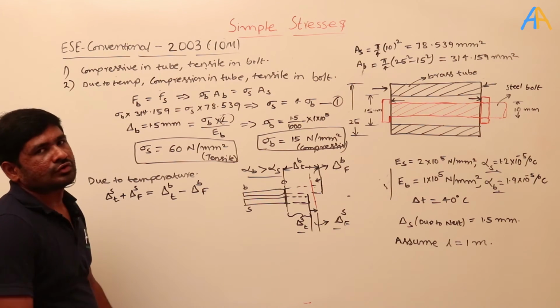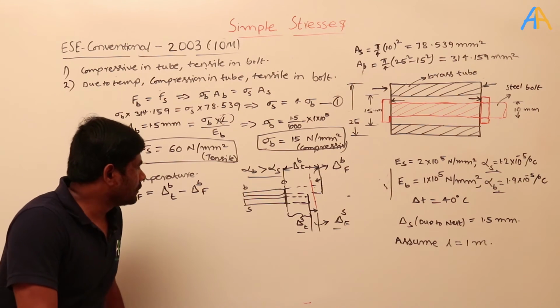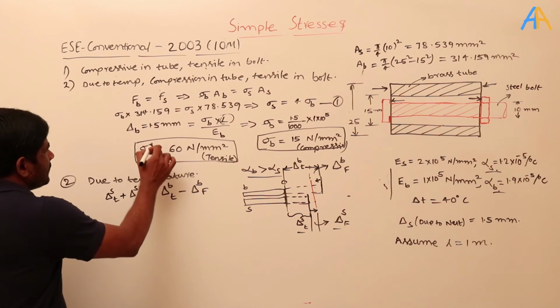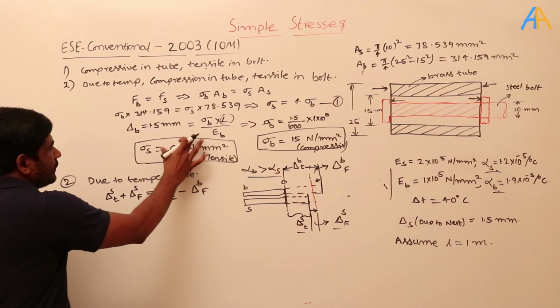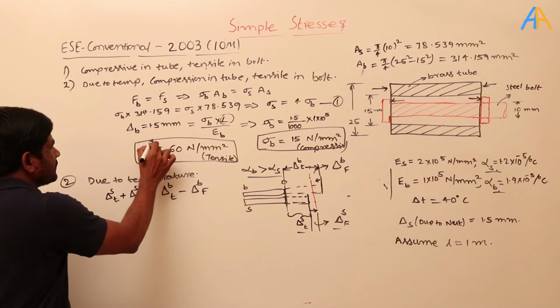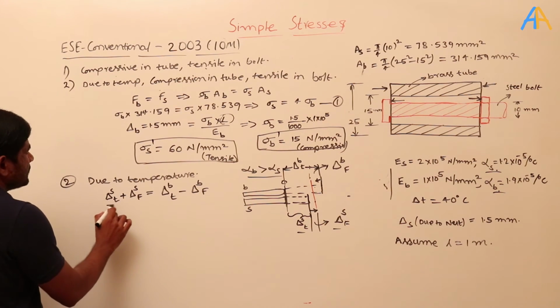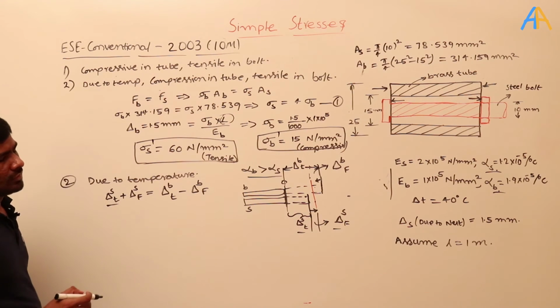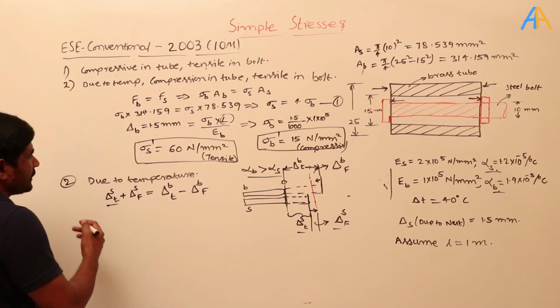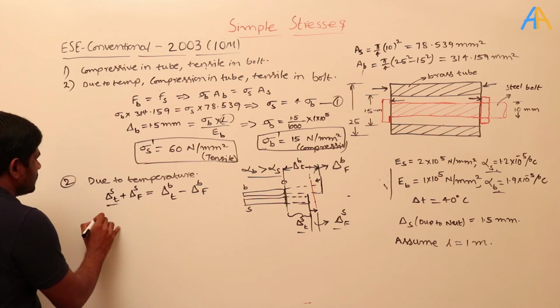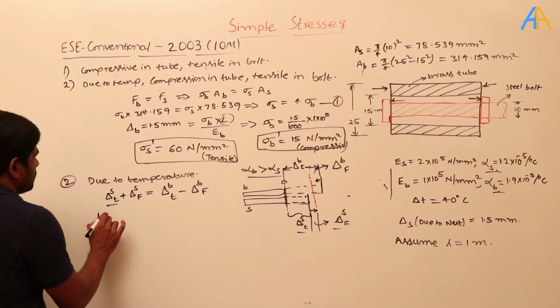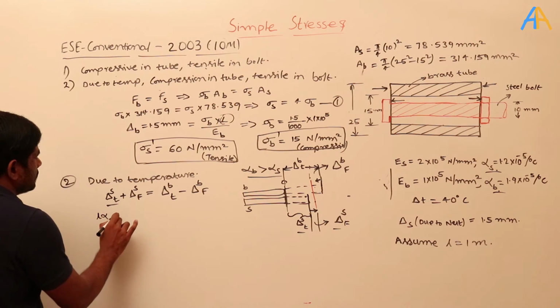Okay, that is how we need to do here. So here, to distinguish these stresses from these, I will say this is a dash and this is dash. Okay, so what is the deformation because of the temperature rise? That is L alpha delta T.